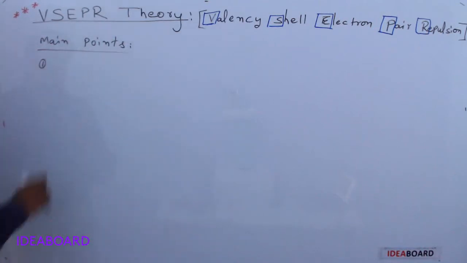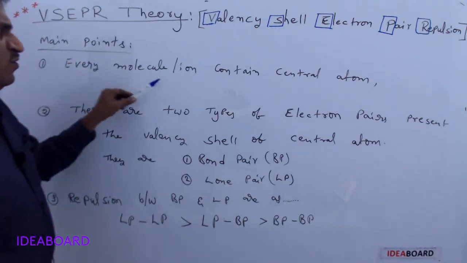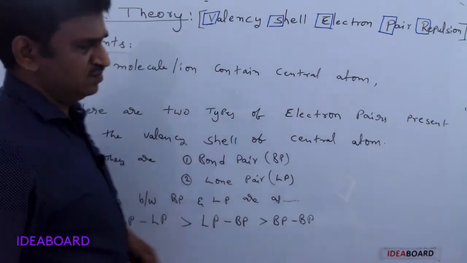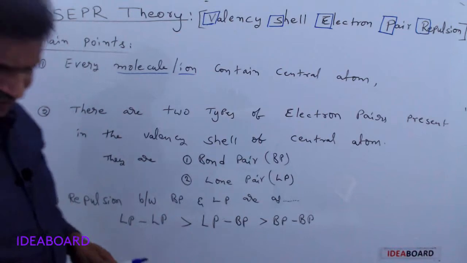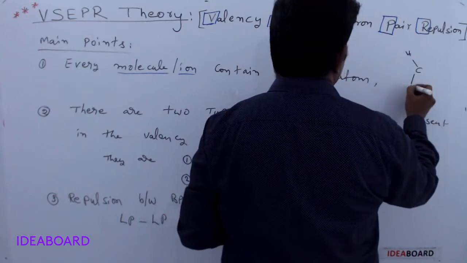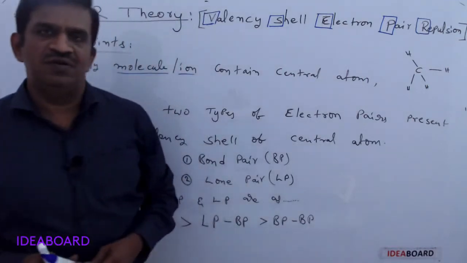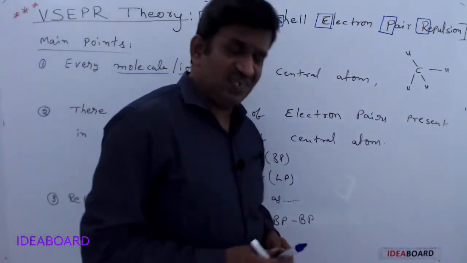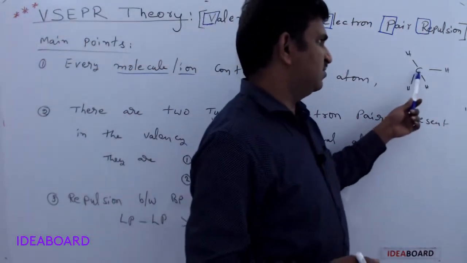The first important point: every molecule or ion contains a central atom. Every molecule or ion means you are taking a species. For example, I am taking the CH4 molecule. If you see the CH4 molecule, what is the central atom? Yes, you can easily answer that the central atom is carbon.